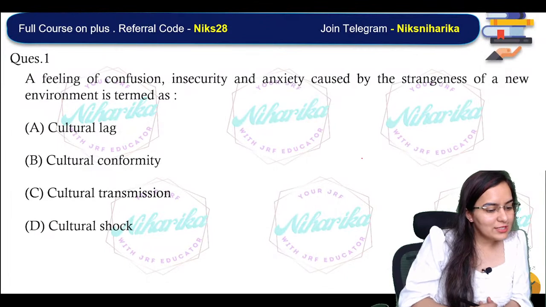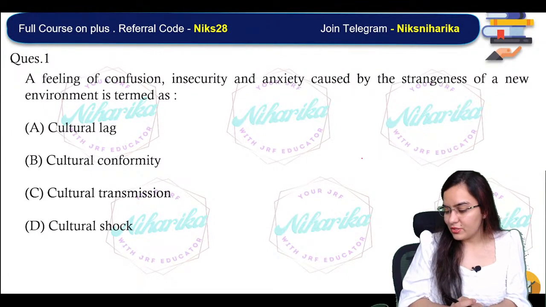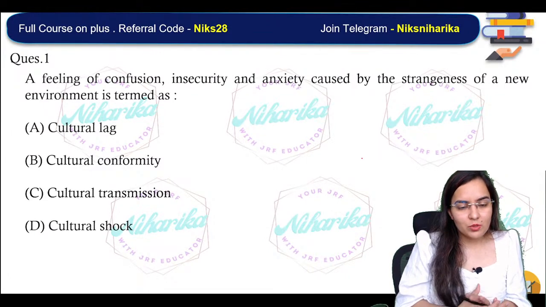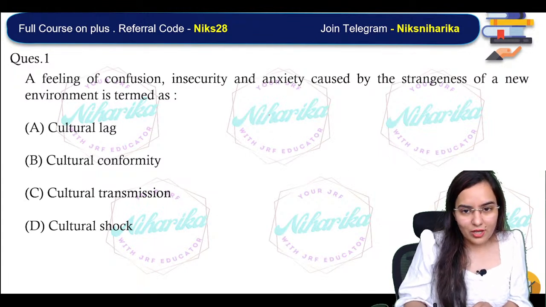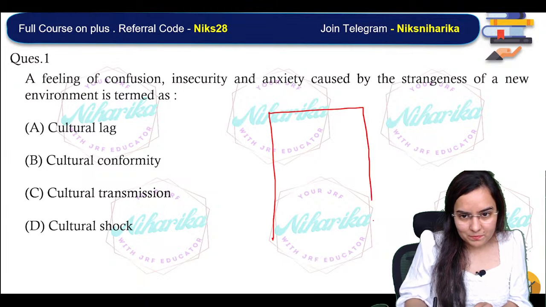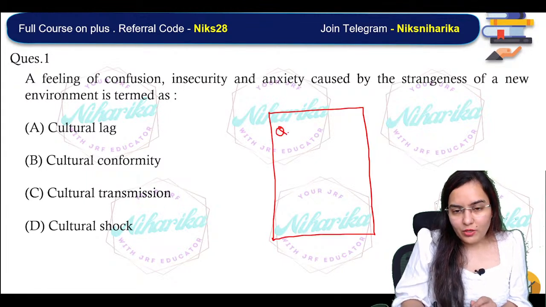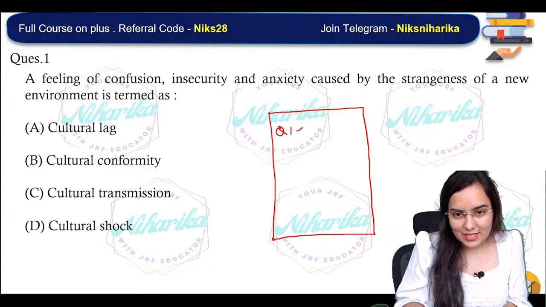Now let's get started with today's lesson. First, question number one. All you have to do is take your pen and paper, and on paper just write whether your question one is correct or not correct, like that.